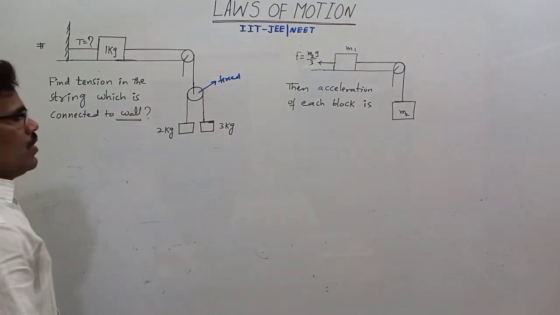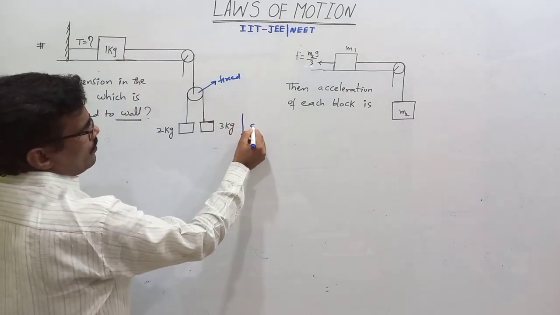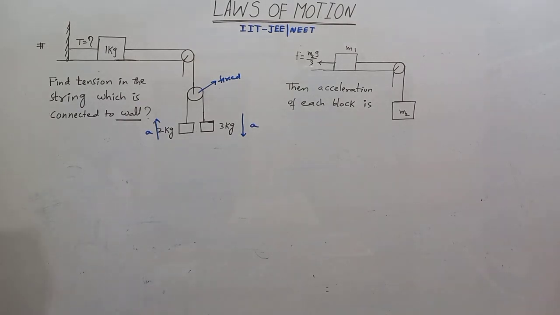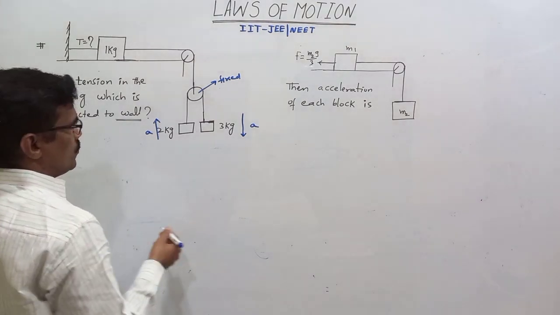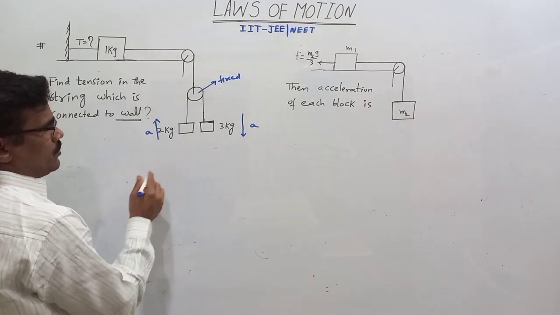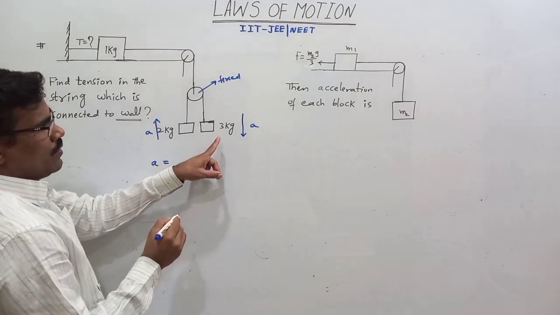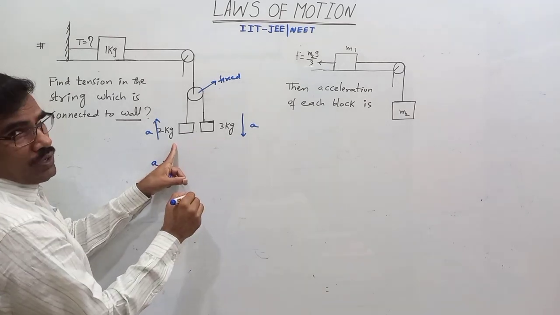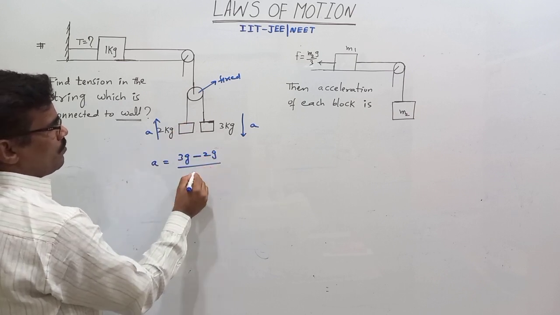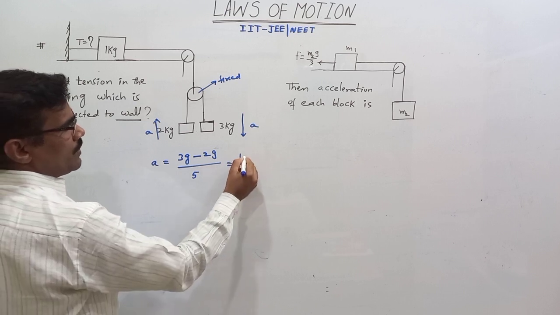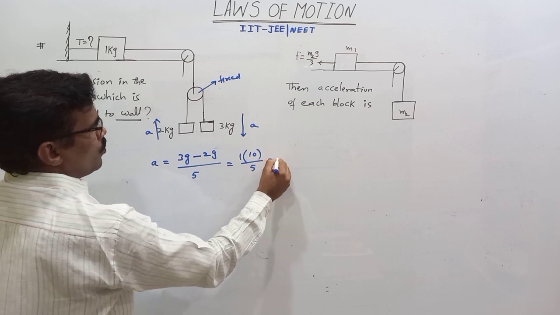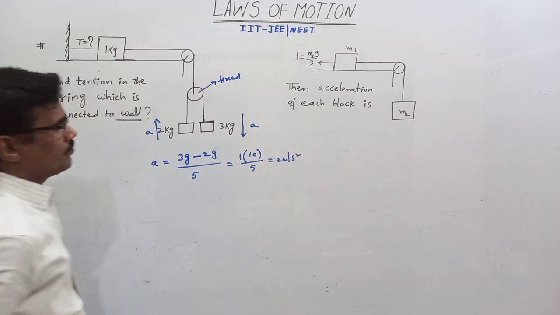We know that one moves down and one moves up with the same acceleration in magnitude. Then what is the acceleration? a is equal to 3g down, 2g also down but opposite to it: 3g minus 2g by 5, which is equal to g by 5. If g is 10, then 10 by 5 is 2 meters per second square.